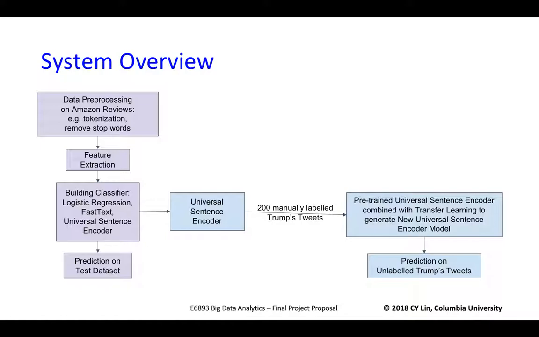On the blue part, we input 200 manually labeled Trump tweets to the combination of our pre-trained universal sentence encoder model and transfer learning, which will generate a new universal sentence encoder model with tuned parameters. Then we make predictions on unlabeled Trump tweets to evaluate this new model.